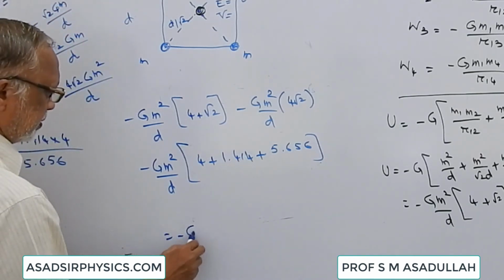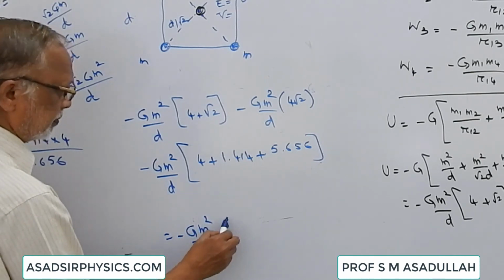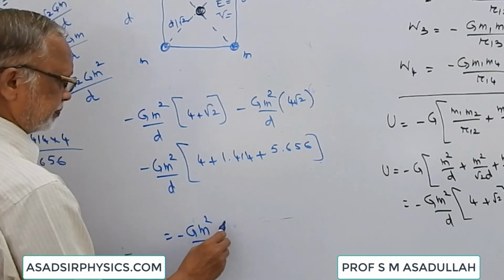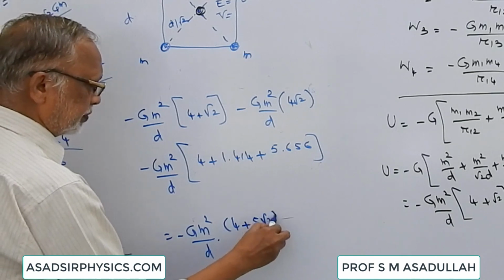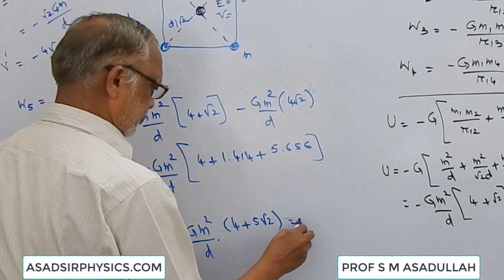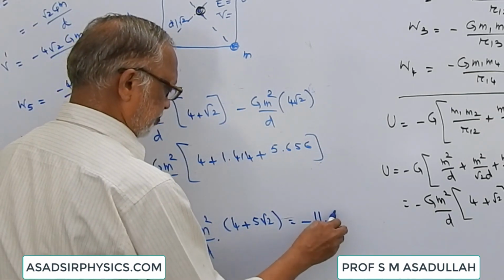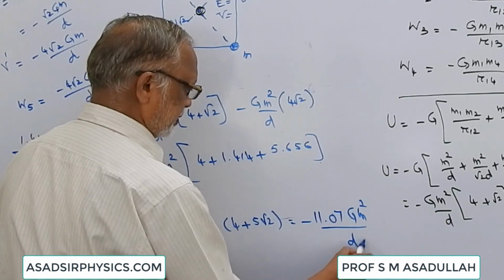So it is minus G m square by d into 4 plus 5 root 2. 5 root 2 is 7.07 plus 4, it is 11.07. So this is equal to minus 11.07 G m square by d.